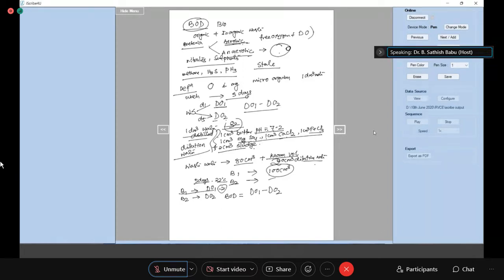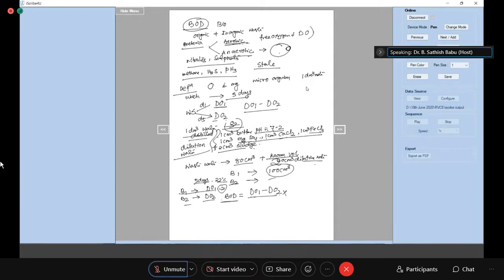Okay, on day 5, if you calculate the DO2 again, you know how much dissolved oxygen is left. When you subtract it, you find out how much dissolved oxygen has been used. But DO1 minus DO2 will not give the correct BOD.